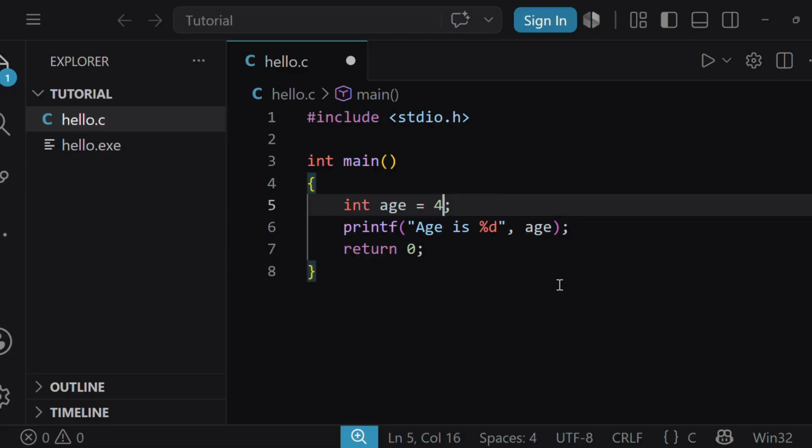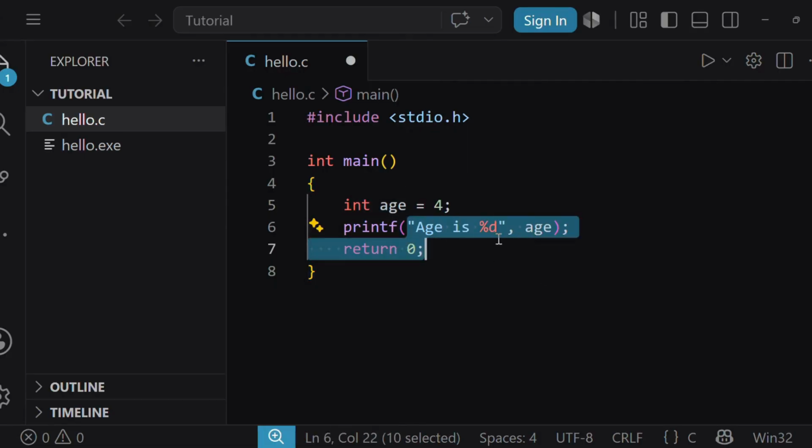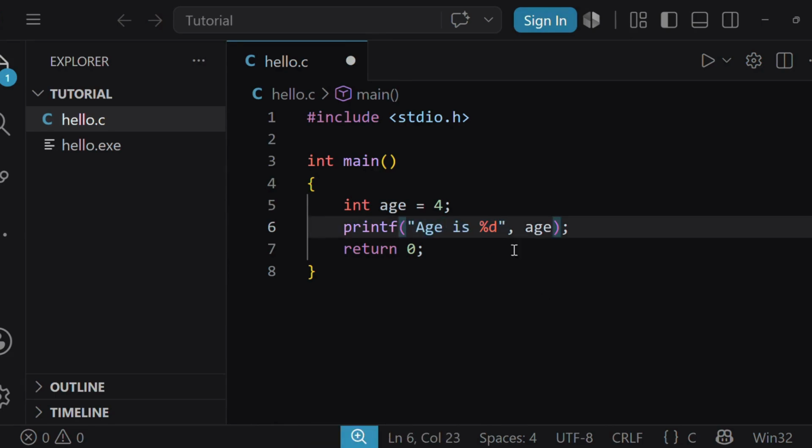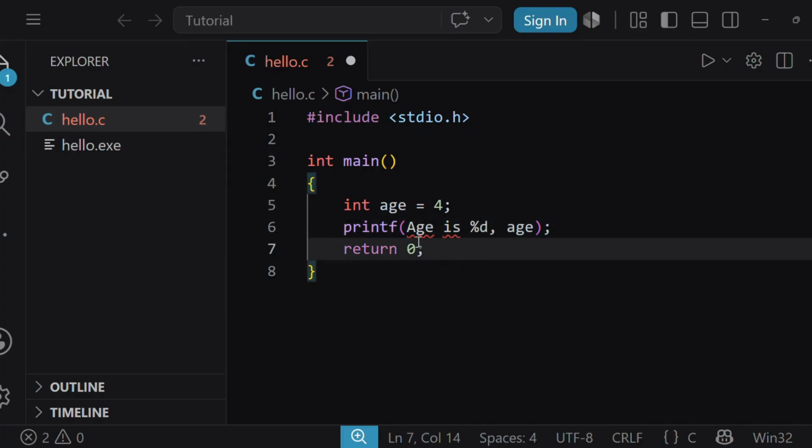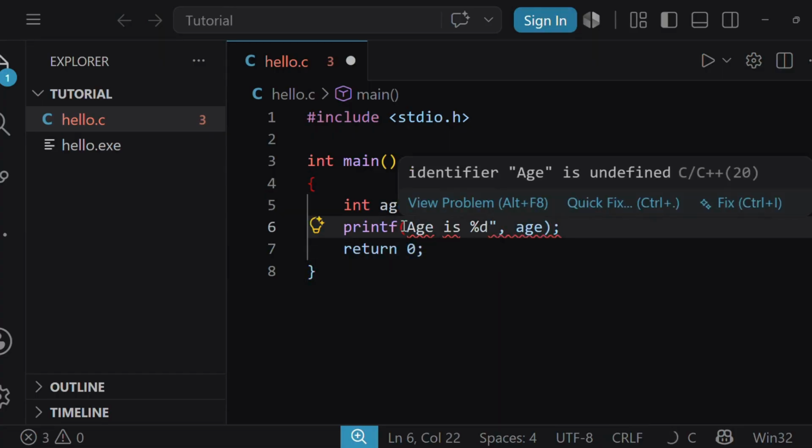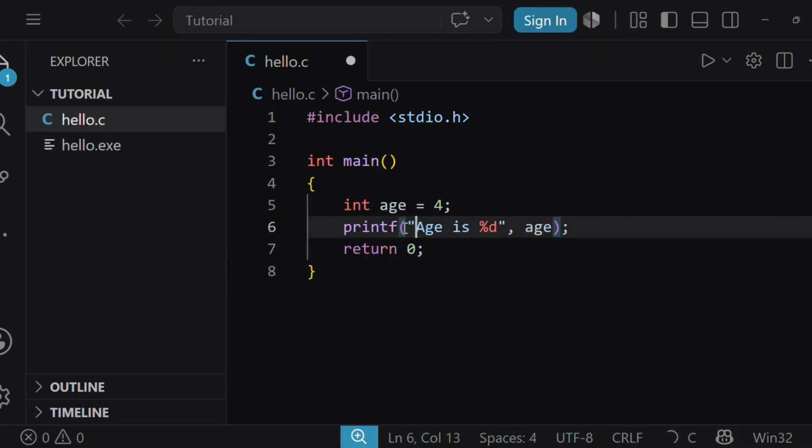Well, now that we know what constants are, we will move towards string literals. Now here you can see double quotation marks and the thing written in this. Well, this is the string literal. Anything that is in double quotation marks is called a string literal. If I remove the quotation marks from here, you will see that an error has appeared. And why is that? Because the compiler will not understand whether it is a string or not. So these are the quotation marks that define whether it is a string literal or not.